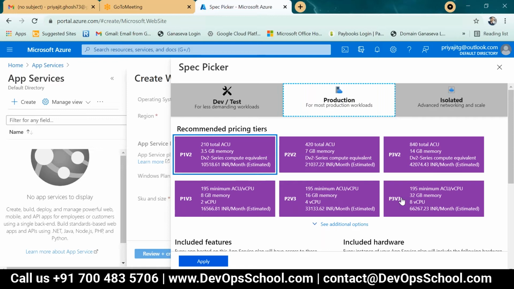So that means the app service plan is a predefined configuration managed by Microsoft, based on some predefined tiers. We need to select one of them as per our project requirement and as per your environment, either UAT or production.